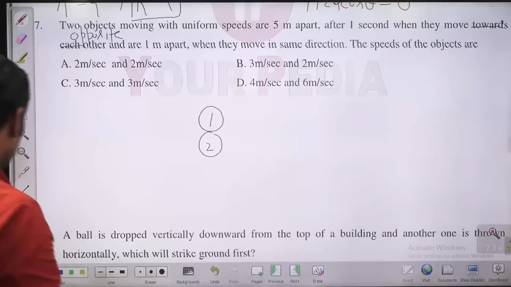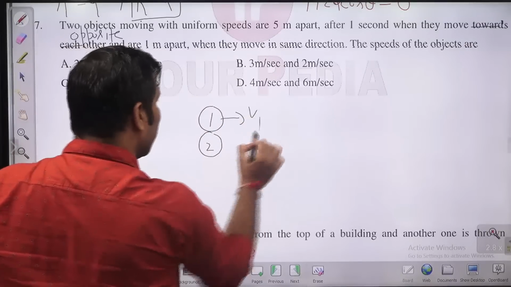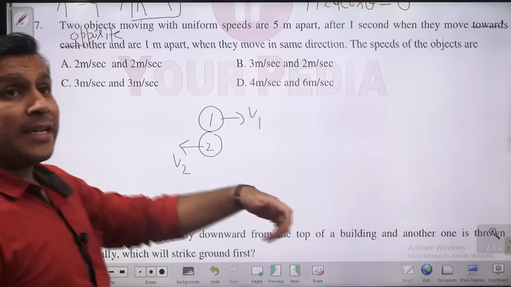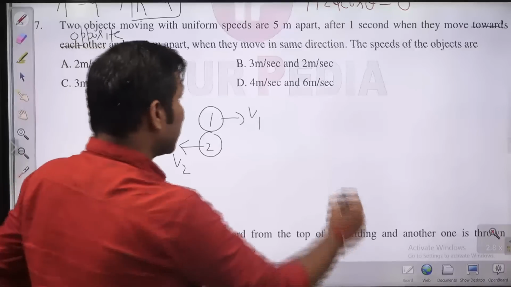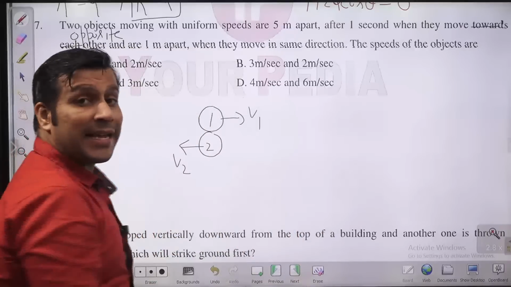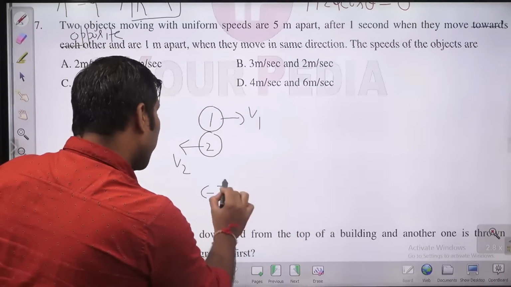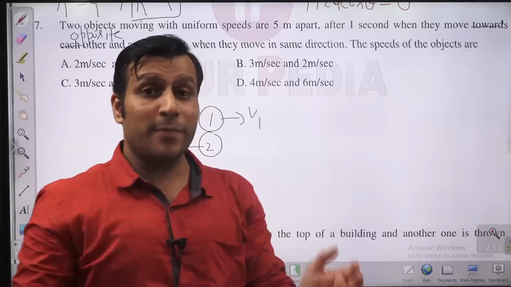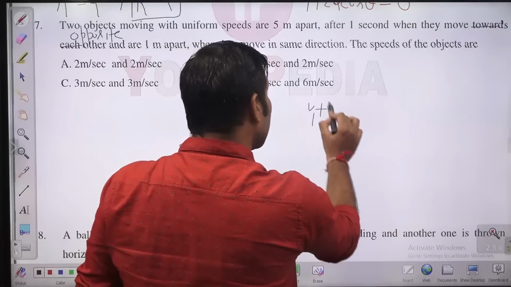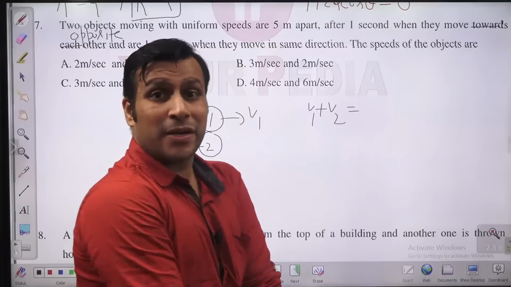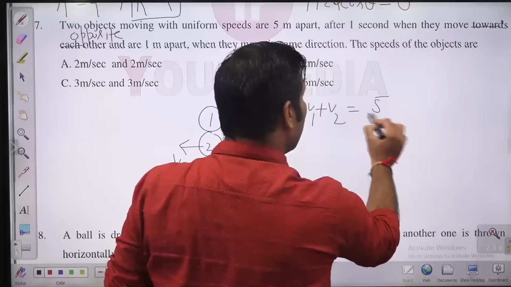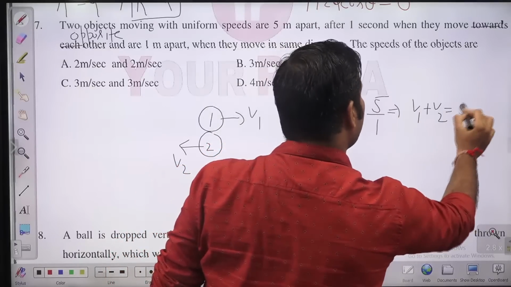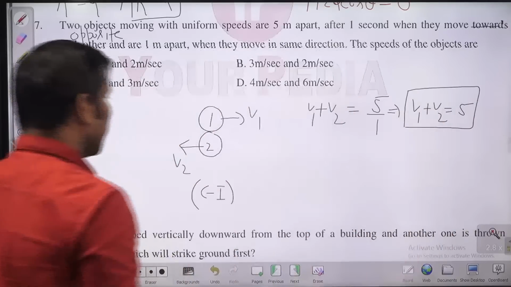Now what is he saying? Suppose this is having velocity v1, this is having velocity v2, and they are moving opposite to each other. After 1 second, they are separated by a distance of 5 meters. So guys, what is the relative velocity in this case? This is case 1. Because the masses are moving in opposite directions, the relative velocity will be v1 plus v2, and that is equal to distance per unit time. The distance is 5 meters, the time is 1. So we are getting the first equation, v1 plus v2 equal to 5. Now, what is case 2, guys?